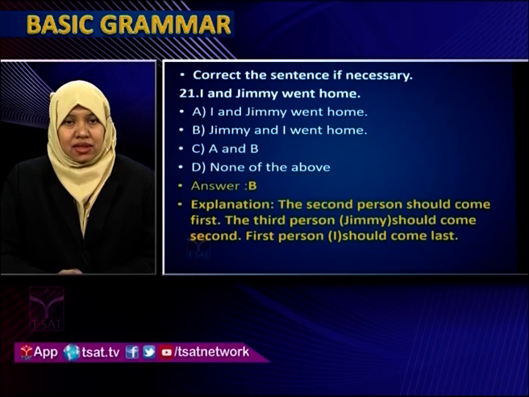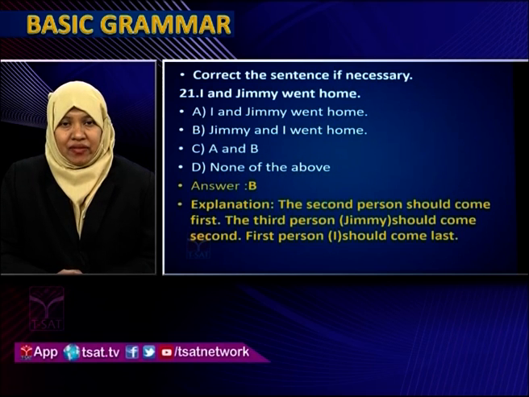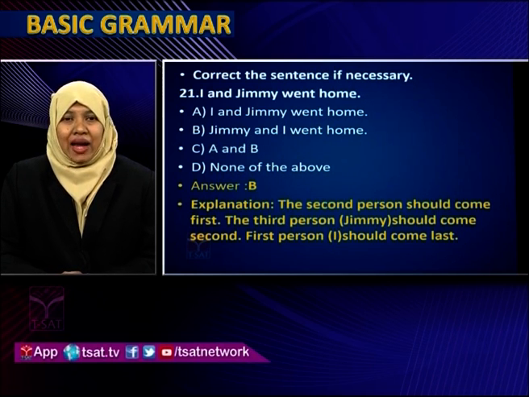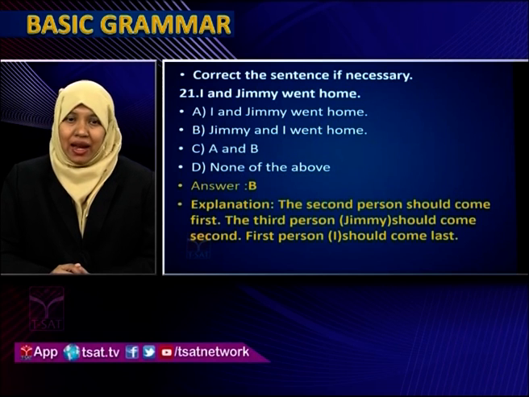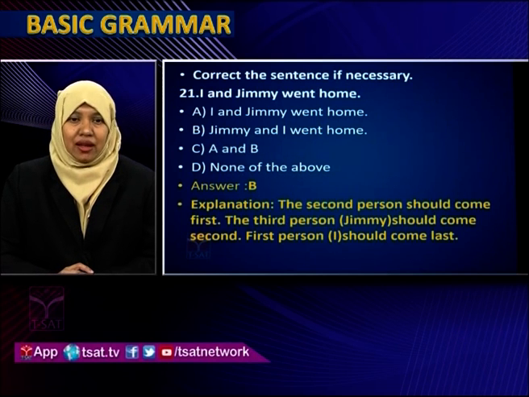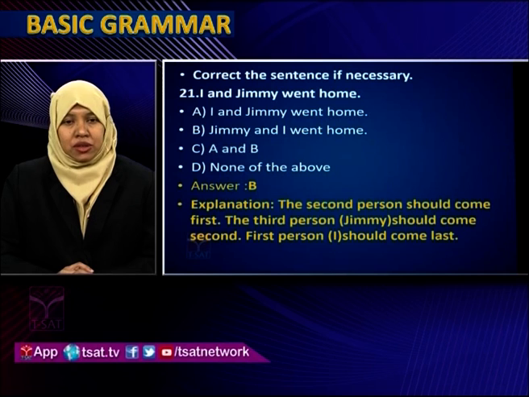Next sentence. Correct the sentence if necessary. I and Jimmy went home. Options: A, I and Jimmy went home. Option B, Jimmy and I went home. Option C, both A and B are correct. Option D, none of the above.